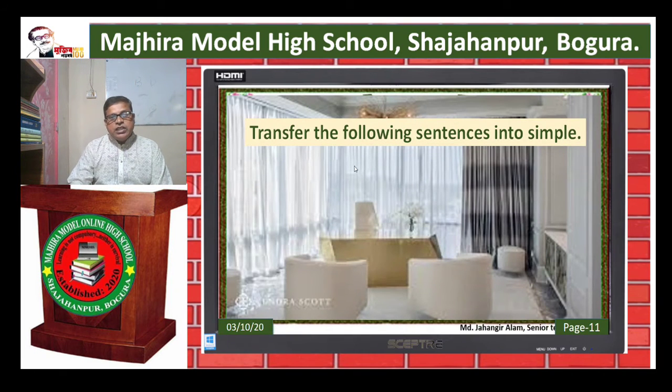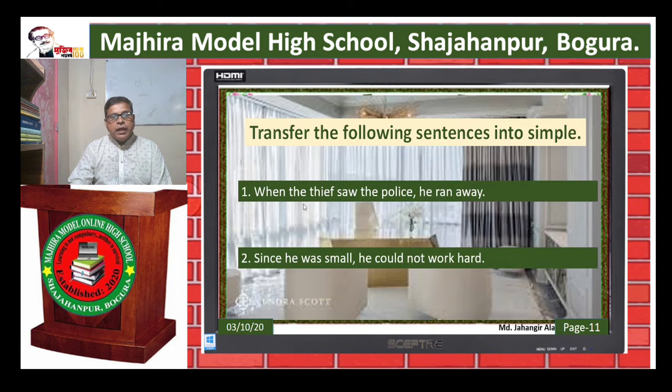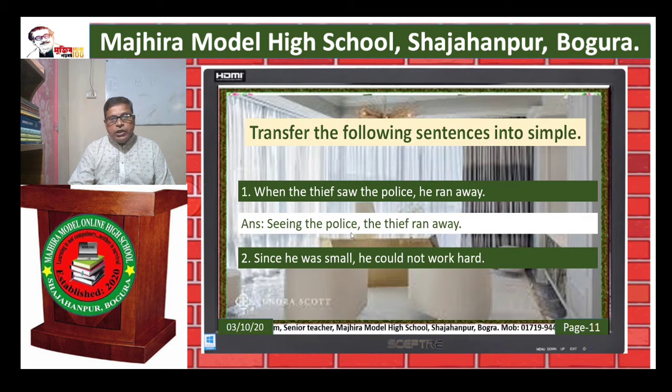Let's transform the following sentences into simple. When the thief saw the police, he ran away. Here we see saw is a principal verb. So we should use here gerund. So see the answer. Seeing the police, the thief ran away.